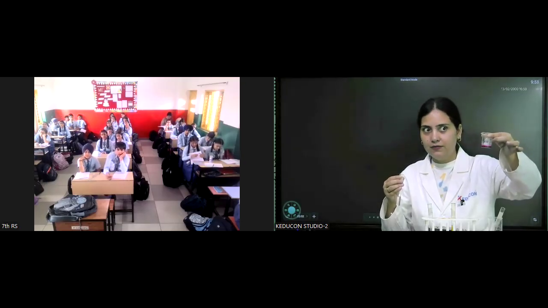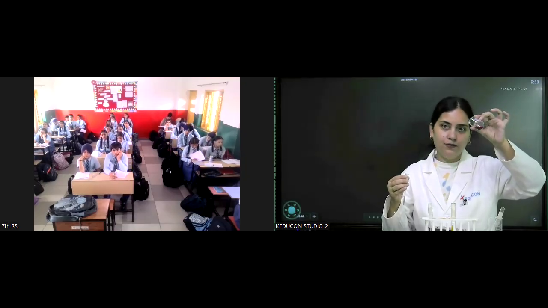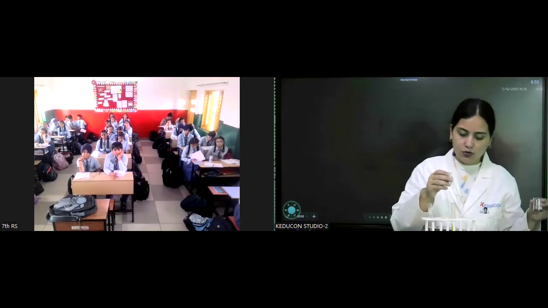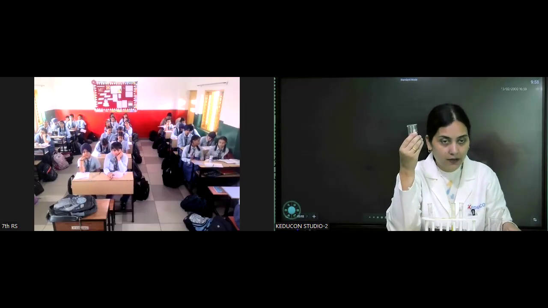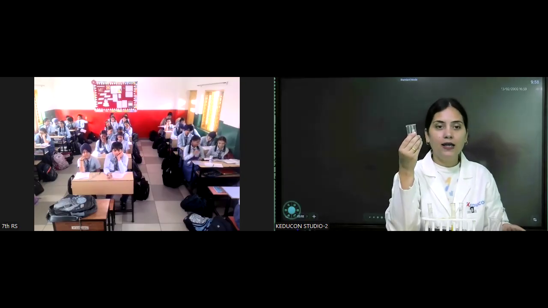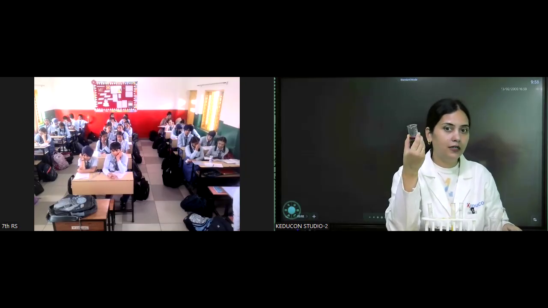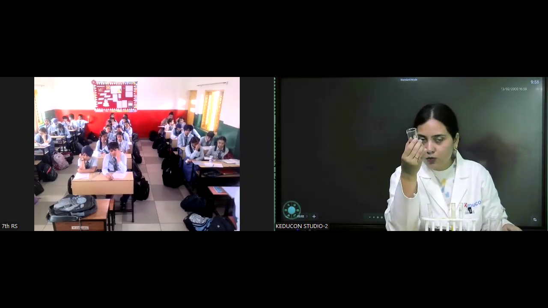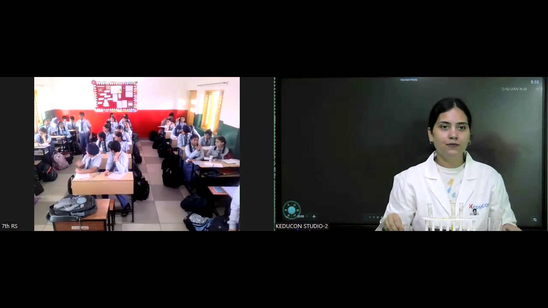It's pink. You can see now it's pink. Yes. So can you tell me the name of this indicator that was transparent? पहले transparent था. As I added that solution, lime water, in it, it turned pink. So yes, last bench boy who raised his hand. Yes, beta. What's the name of this indicator?